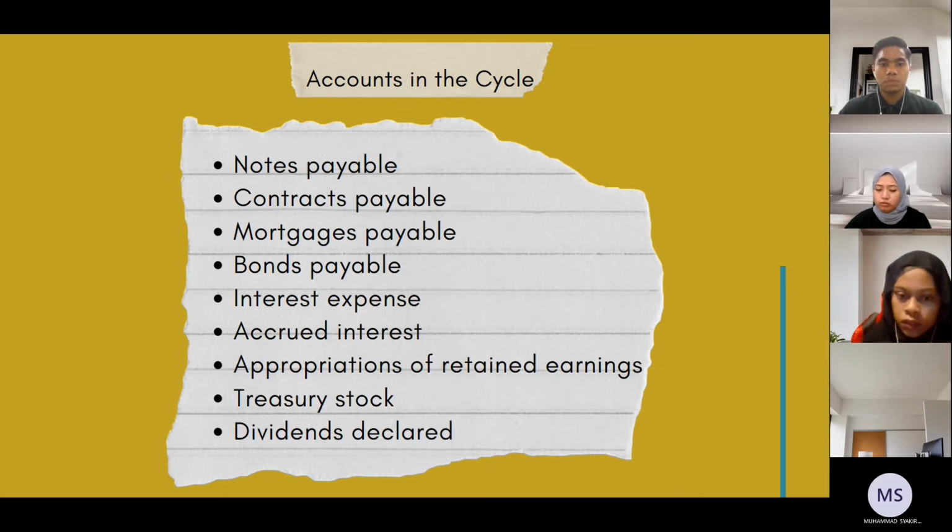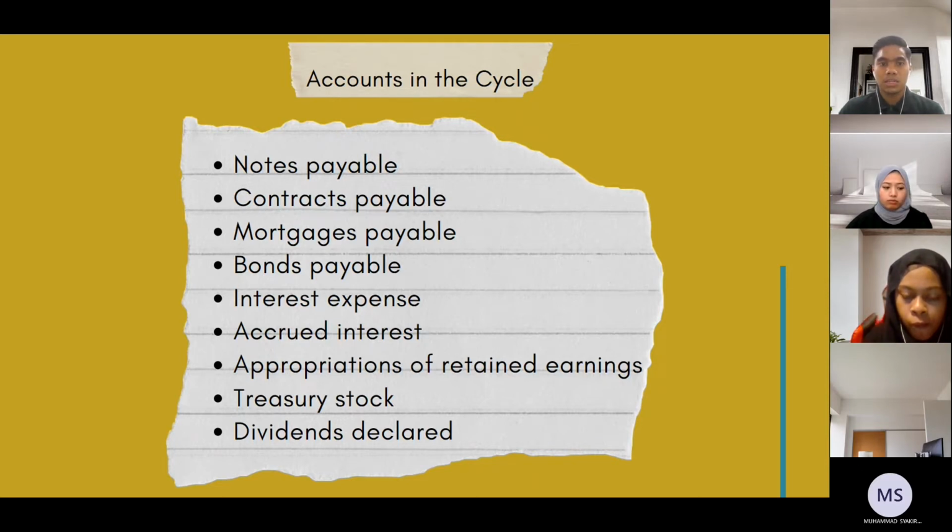Okay, mortgage payable. Mortgage payable is a liability account whose balance is the unpaid principal balance as of the balance sheet date. Okay, bond payable. A type of long-term debt. Bonds are sold by businesses, hospitals, and government.